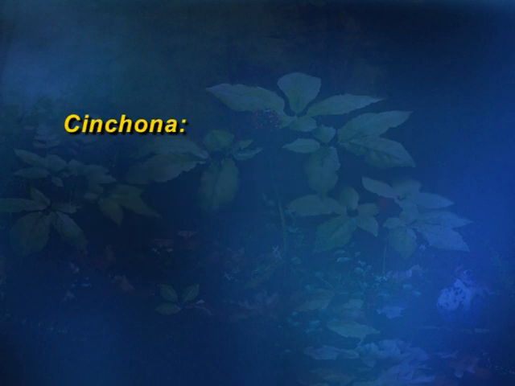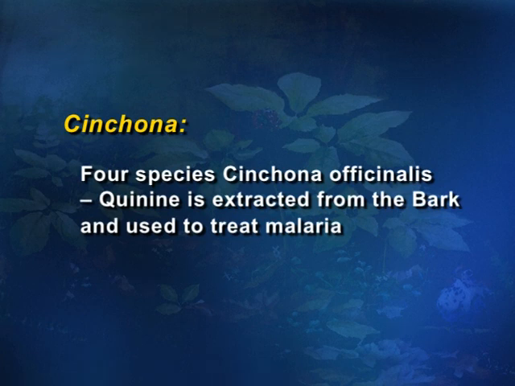Then there is another plant, cinchona. Cinchona has 4 species, Cinchona officinalis. You all know this plant very well; it is very commonly used in traditional medicine. Quinine is extracted from the bark of the plant and used for the treatment of malaria.